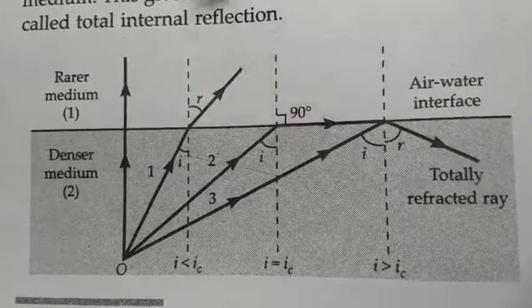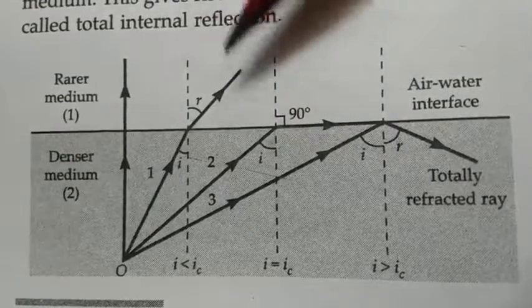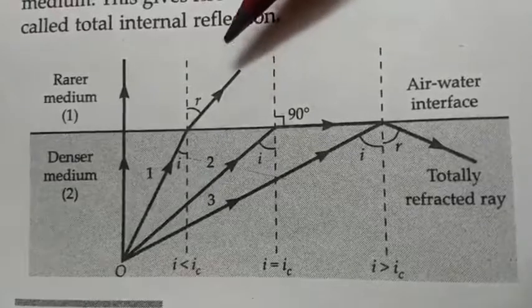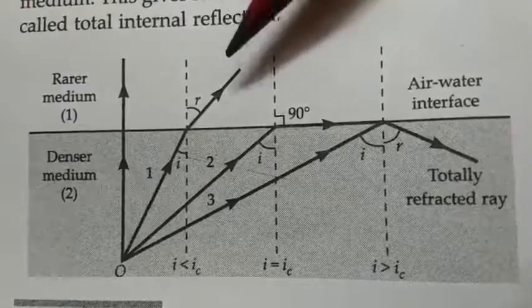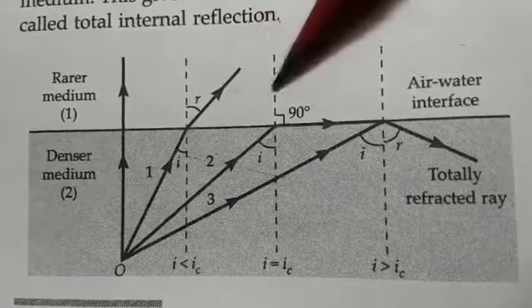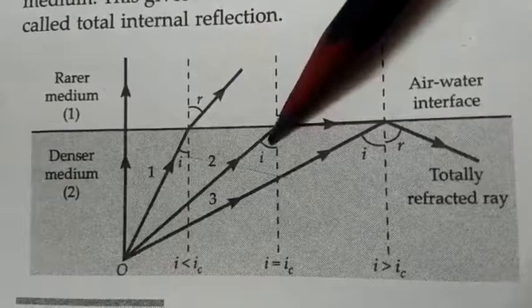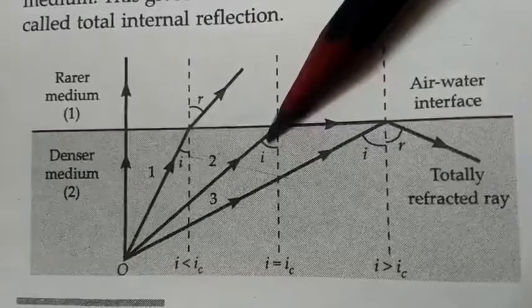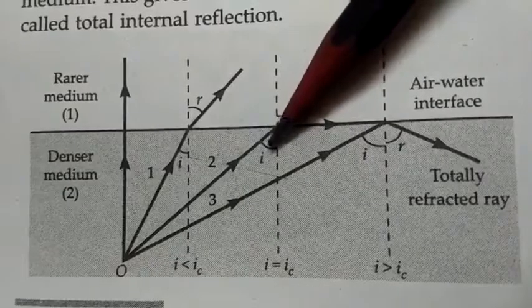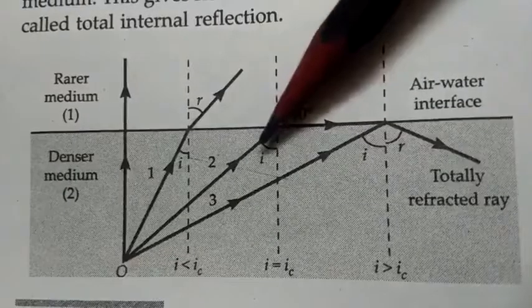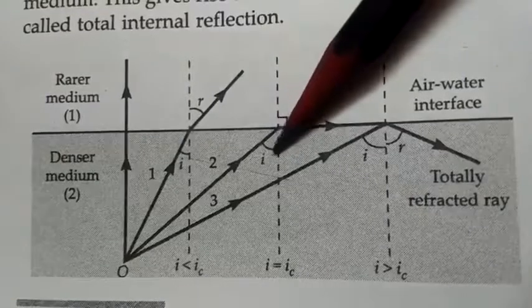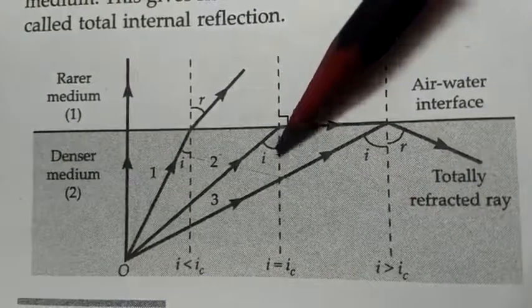For different pairs like air to water, water to air, glass to water, like that different mediums are there. For those, I is having different values. So what is critical angle? Critical angle is the value of angle of incidence.